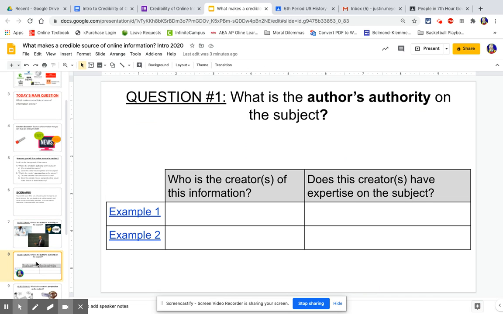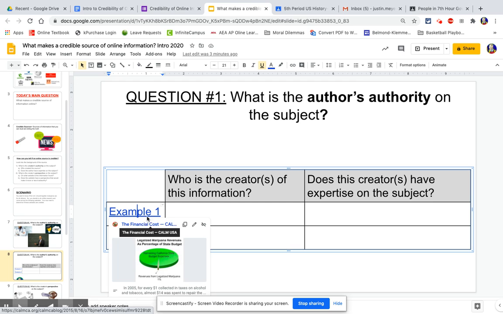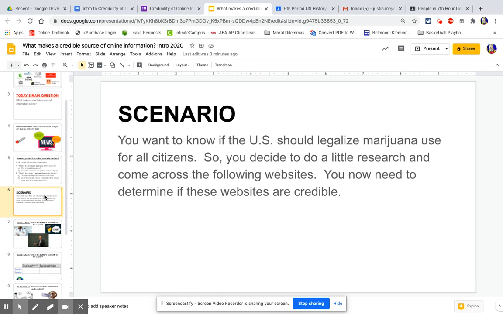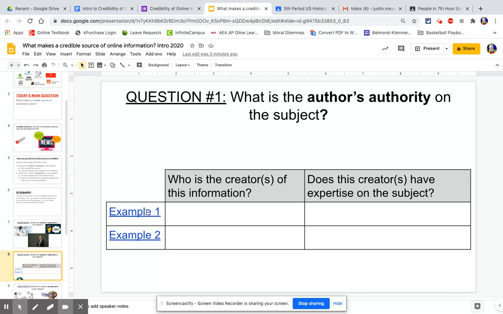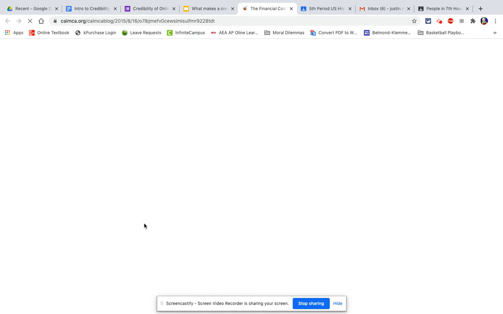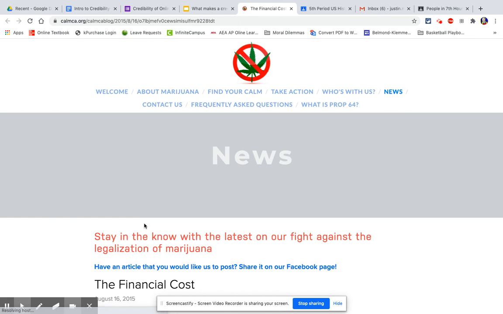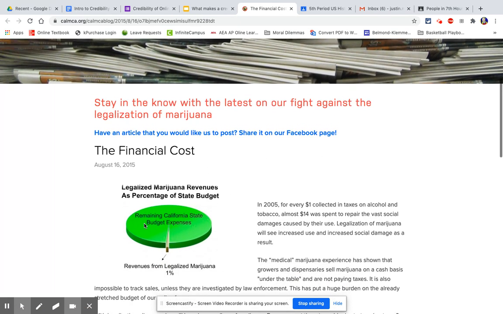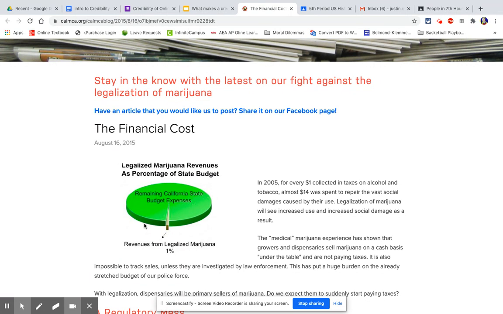All right. So let's take this first example. Let's say that you're trying to figure out, should the United States legalize marijuana? And let's say the first example that you come up with is right here. You find an online article that says something about this, and it talks about the financial cost of legalizing marijuana.